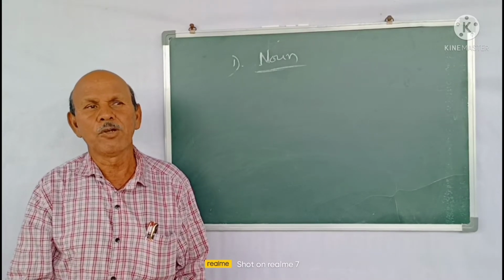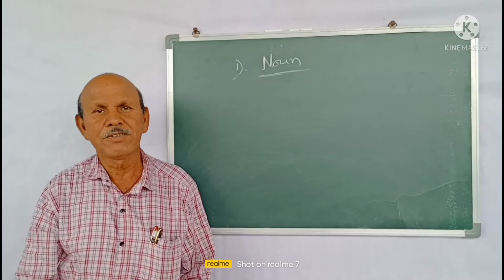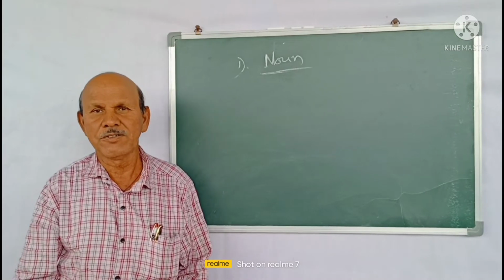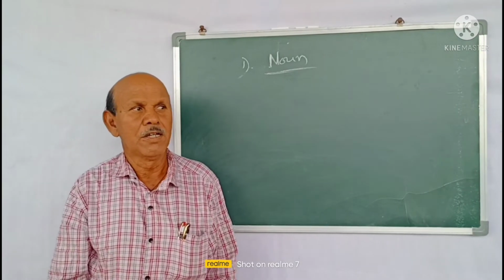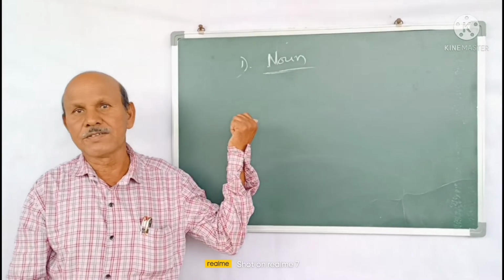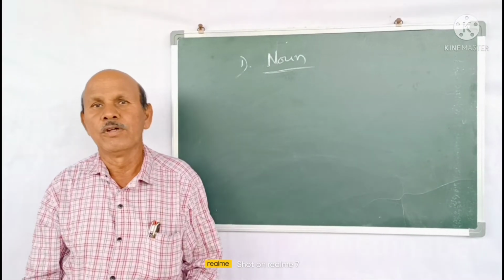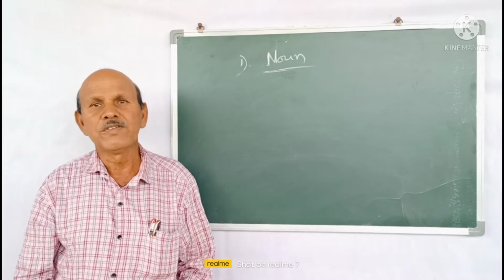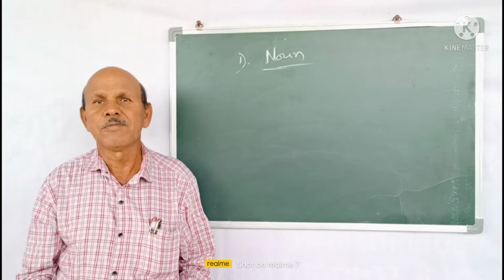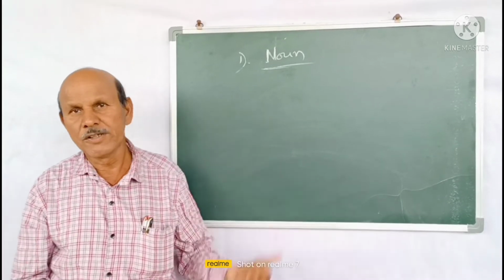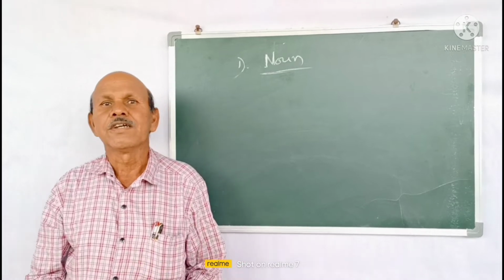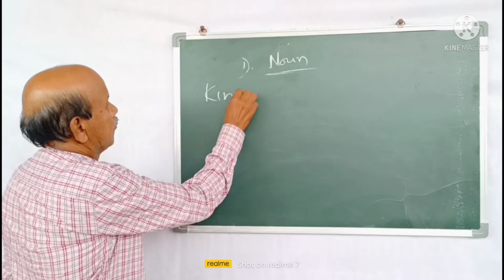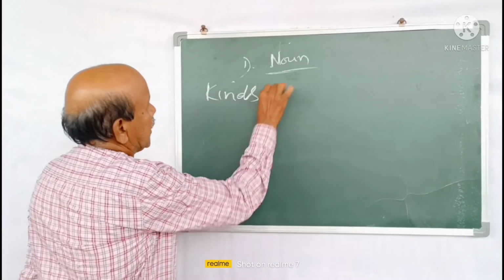English Grammar, Simple Grammar. We are discussing parts of speech. In previous classes we discussed how many parts of speech there are, what parts of speech are, what a word is, and what a sentence is. Now I am going to teach noun. We already discussed in the previous class: what is a noun? A noun is a word used as the name of a person, place or thing. I have given examples already. Now today I am discussing kinds of noun.